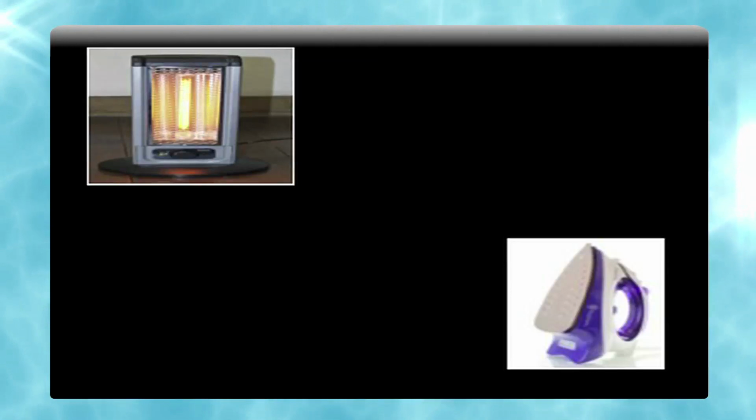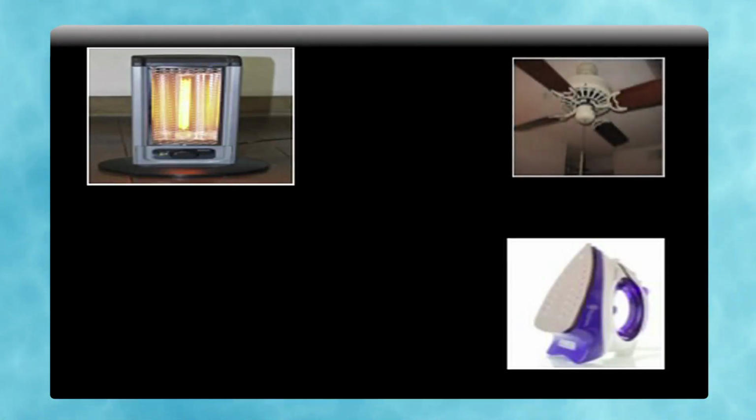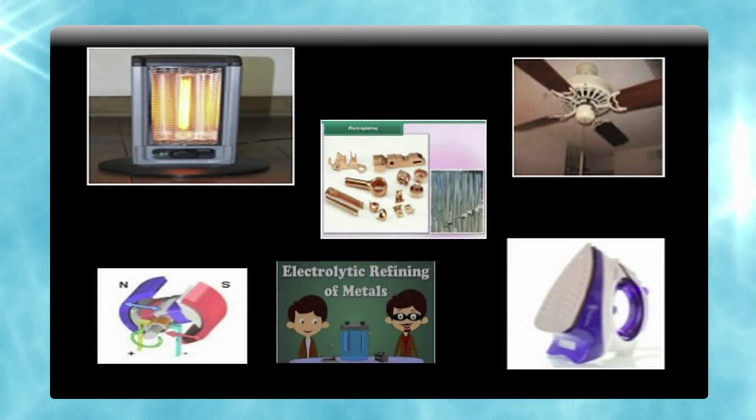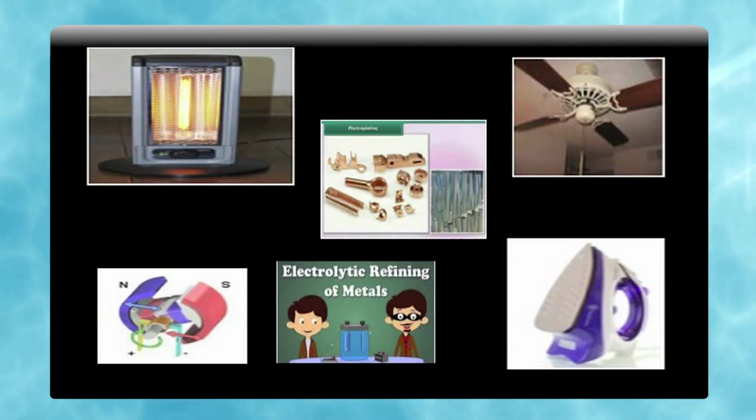We use the heating effect of electric current in devices like electric bulb, electric heater, electric iron and geyser, etc. The magnetic effect of current is used in electric fans, electric motors, etc. The chemical effect of electric current is used for the purpose of electroplating, electrolytic refining and so on.